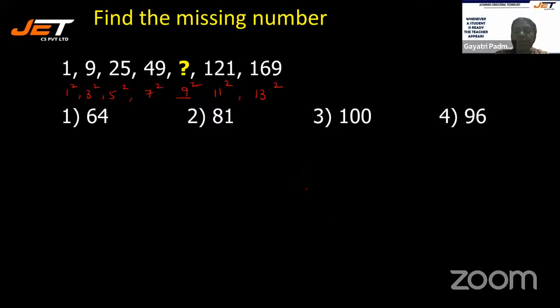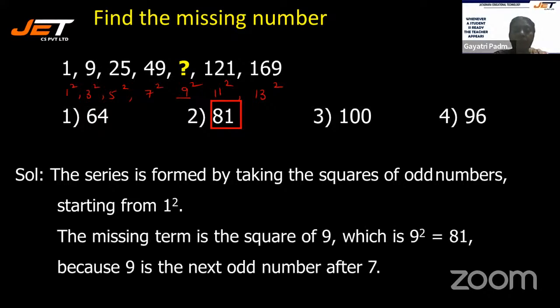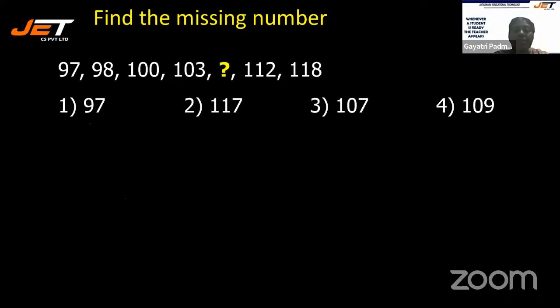So hardly takes a minute, not even a minute, few seconds. Because the series is formed by taking the squares of the odd numbers, starting from 1 square, 3 square, 5 square, 7 square, 9 square, 11 square, 13 square. Okay? Yes. See the next question.